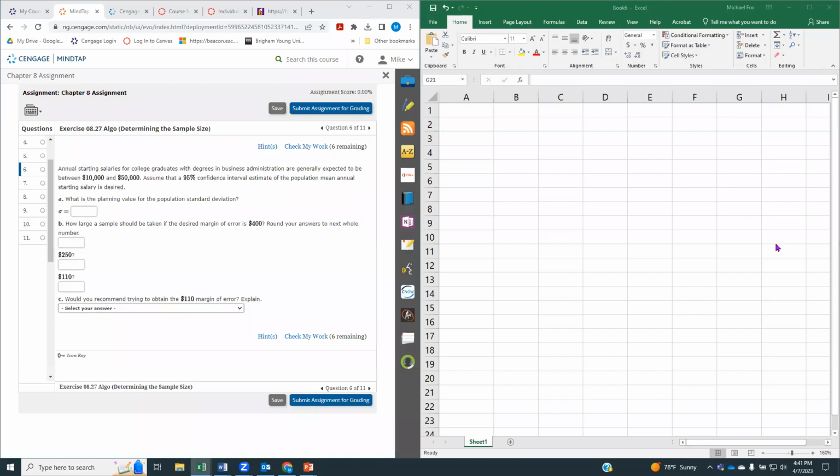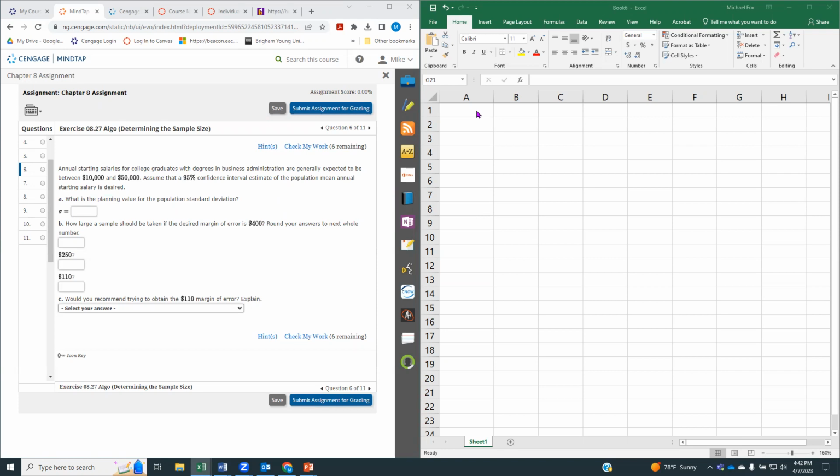Okay, so let's take a look at problem number 6 from the Chapter 8 assignment. It says the annual starting salaries for college graduates with degrees in business administration are generally expected to be between 10,000 and 50,000. Thank goodness that's not true, or probably a lot of you would quit this program right now. We hope you're going to make more than 10,000. Anyway, assume that a 95% confidence interval estimate of the population mean annual starting salary is desired. Okay, that was a mouthful.